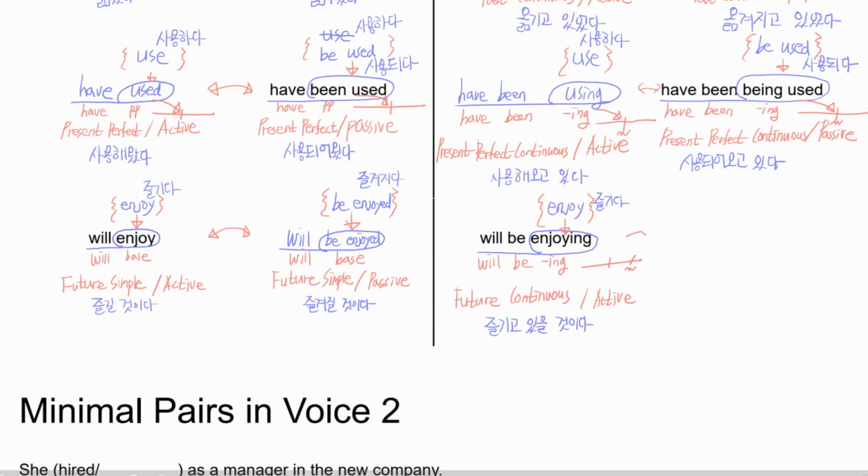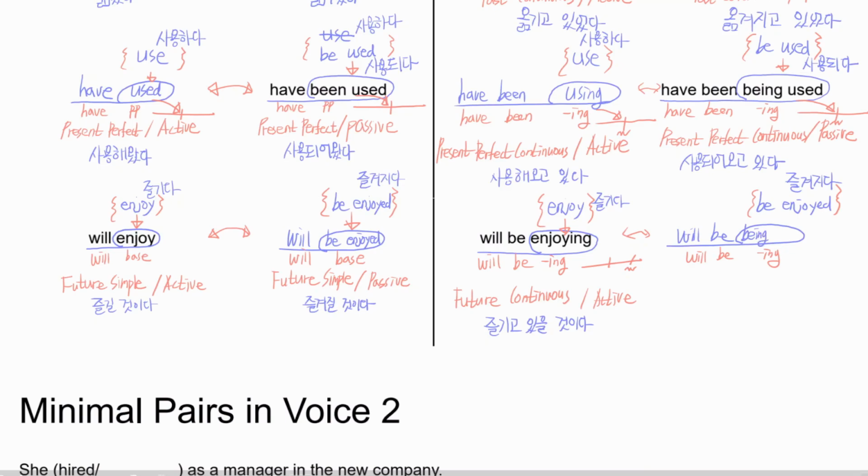Okay, let's make the minimal pair of this. The tense should be the same. The tense here is what? Will be ing. So the answer should be will be. Now instead of putting enjoy here, we need to put be enjoyed here. Right? Be enjoyed, of course, means 즐겨지다. So the answer should be will be being enjoyed.